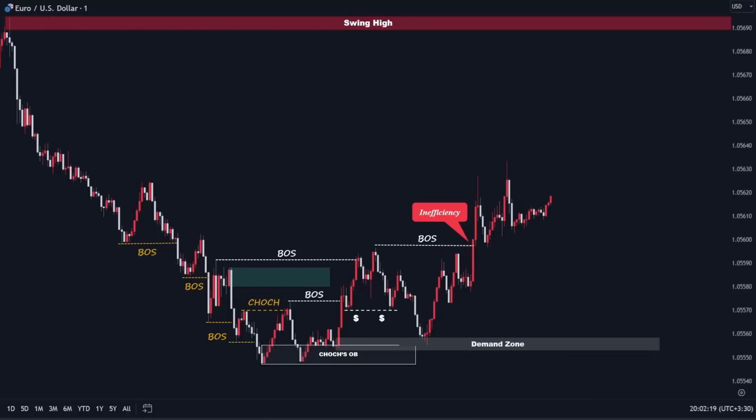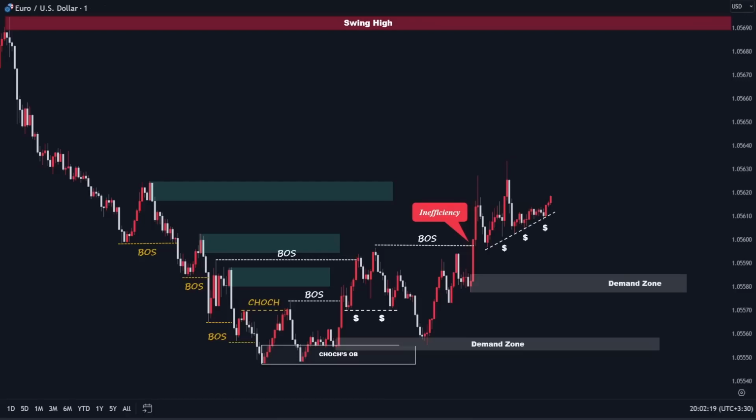Now, we can see that the price has created another bullish break of structure with inefficiency. It broke through these supply zones. Next, we identify the demand zone associated with the recent bullish wave. We can already identify a bullish dynamic trend line just above our point of interest, creating a substantial liquidity pool waiting to be swept. Once again, if all the criteria are met and we are allowed to execute another long position, there are additional rules to consider.